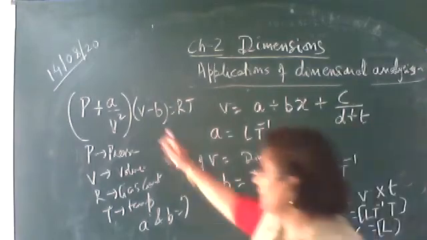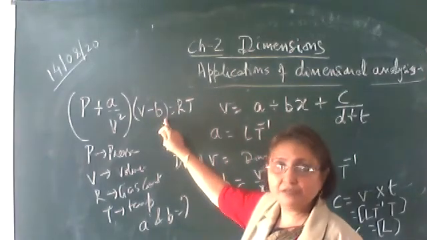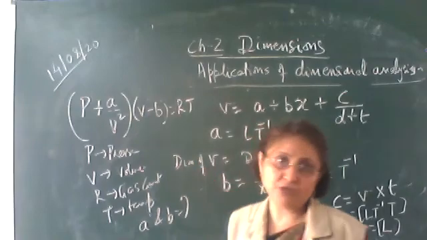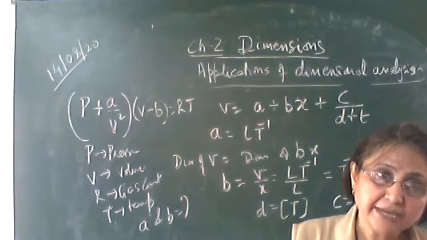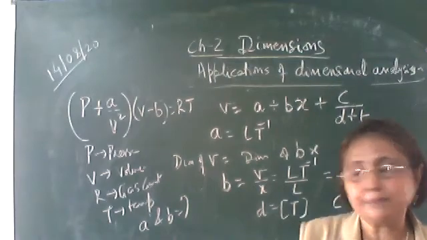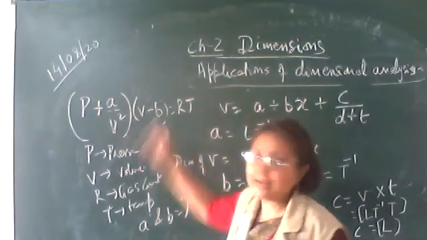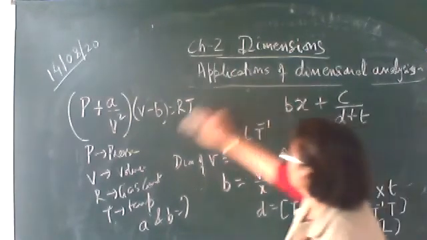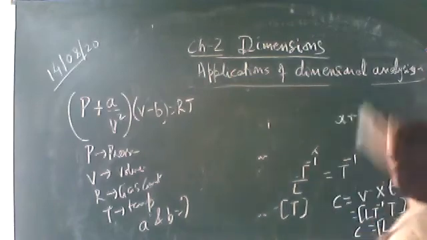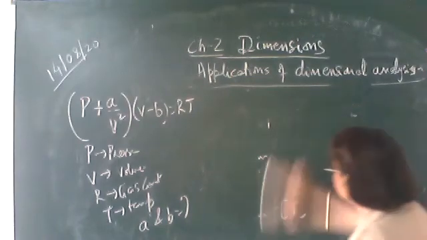The same way in V minus B, B is subtracted from the volume, so B should have the same dimension as that of V. Same dimensional terms can be added or subtracted. So hurry up, find out the dimension of A and B. I'll write only the answer.